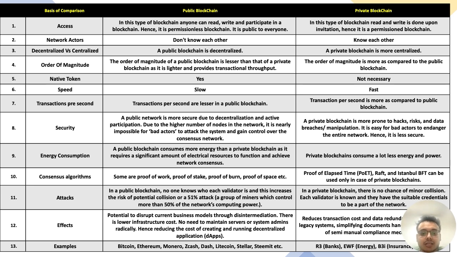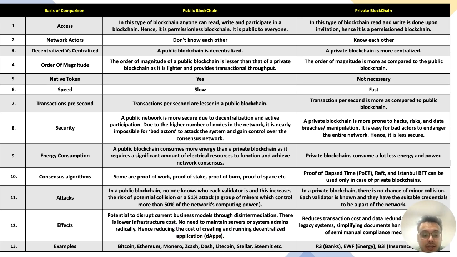Security, a public network is more secure due to the decentralization and active participation. Due to the higher number of nodes in the network, it is clearly impossible for bad actors to attack the system and gain control over the consensus network. Whereas a private blockchain is more prone to hacks, risk, data breaches, and manipulation. It is easy for bad actors to endanger the entire network, hence it is less secure.